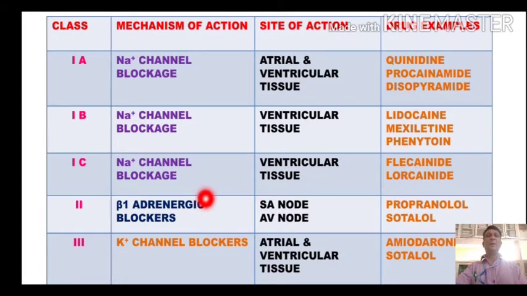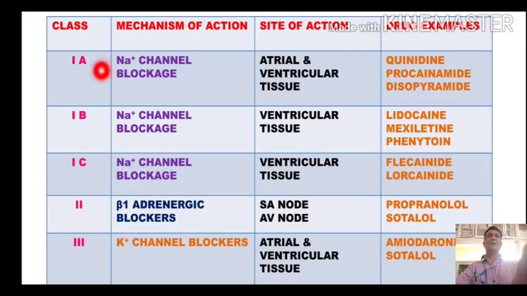The majority of the drugs bring about the blockage of the sodium channels. So the sodium channel blockers are classified as class 1, and as per their binding on the sodium channels and their dissociation from these sodium channels, they are further subclassified as class 1A, 1B and class 1C.